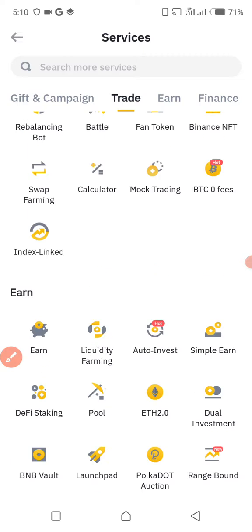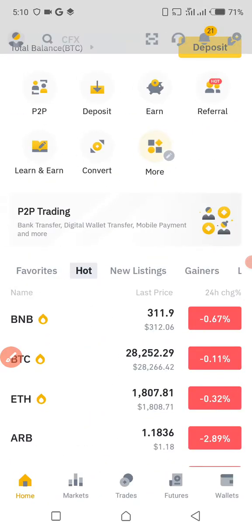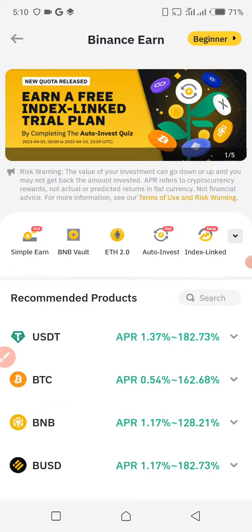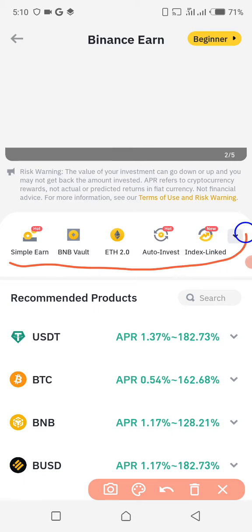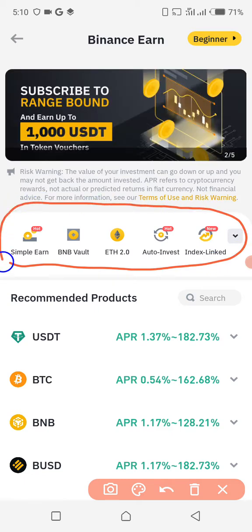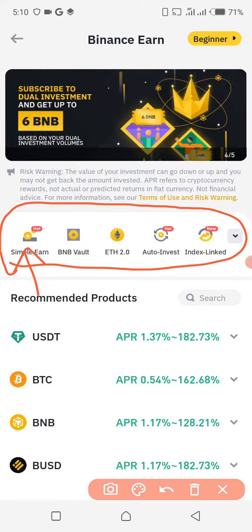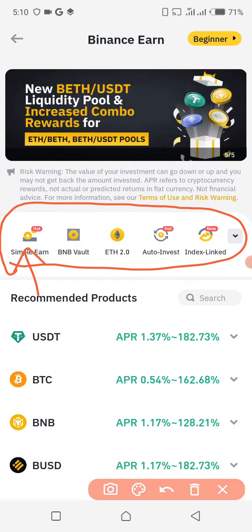So let's go back and see how you can make the daily income here on Binance. I'm gonna click on the Earn icon. After I click on the Earn icon, it will send me to this page. Over here, as you can see, we have different kinds of options. If you wanna earn income every day and it's totally guaranteed, you wanna use this Simple Earn over here. This is best for all beginners. This is best even for professionals, because it just continues generating income for you each and every day.